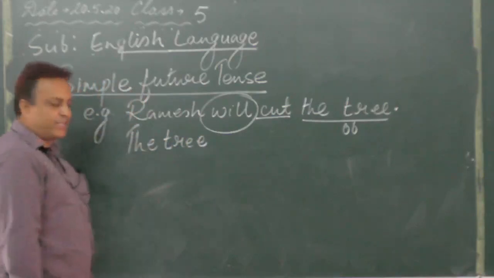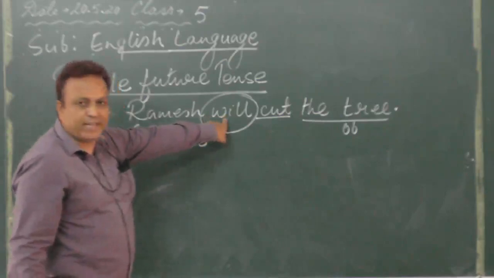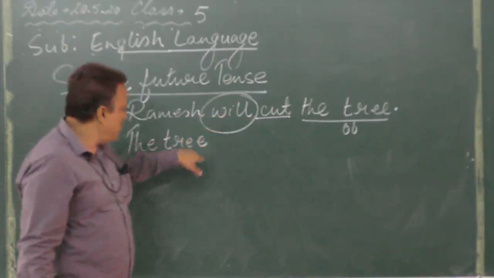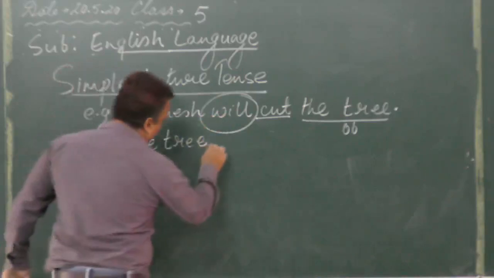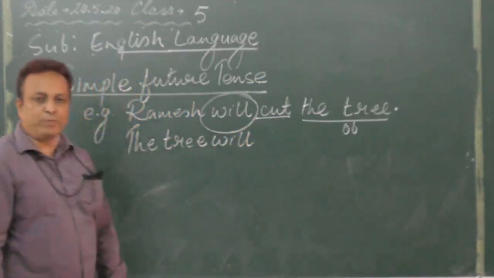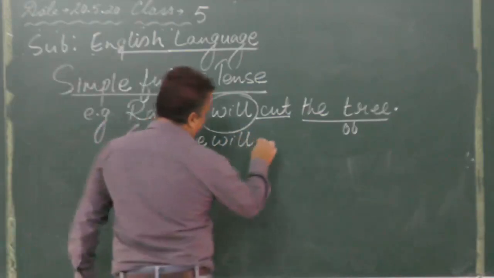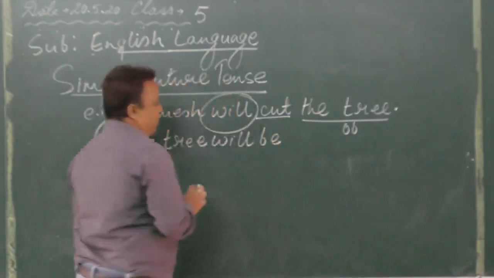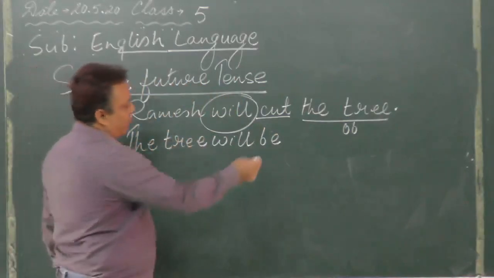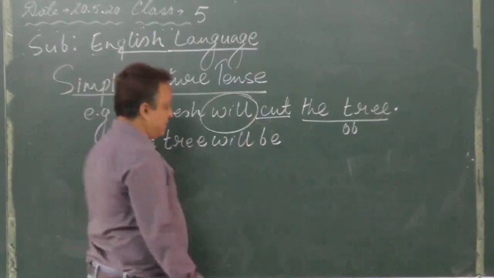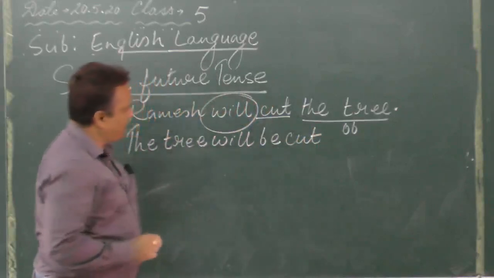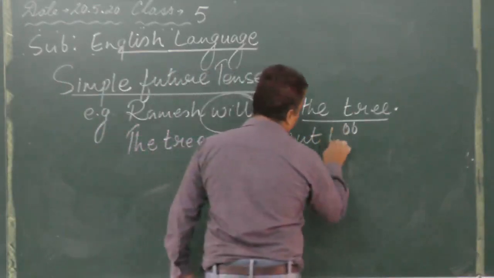Now in the future tense, over here will is there in the question, so in the answer also you write will. So the tree will. Now you have to put over here be. This will always be there in the future tense, otherwise your answer will be wrong. The tree will be, third form of cut. So you write over here cut. The tree will be cut by.